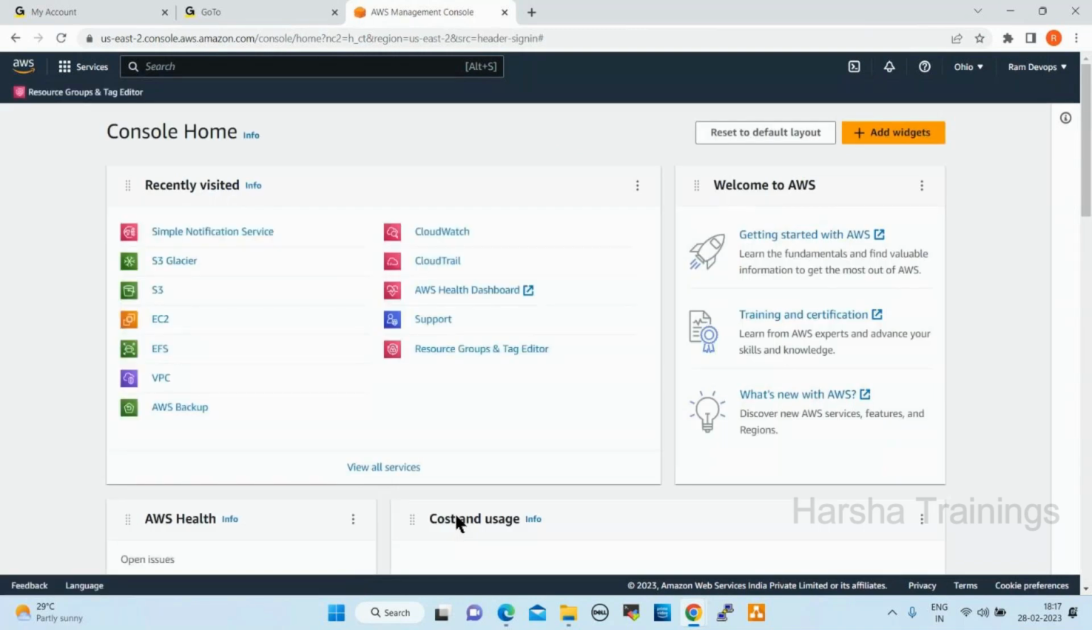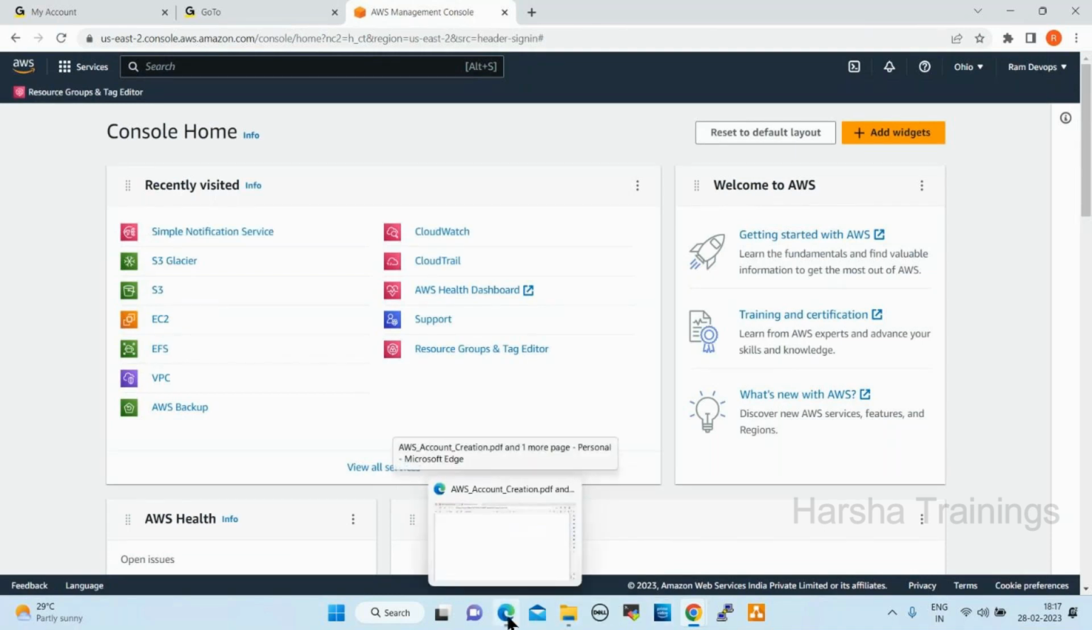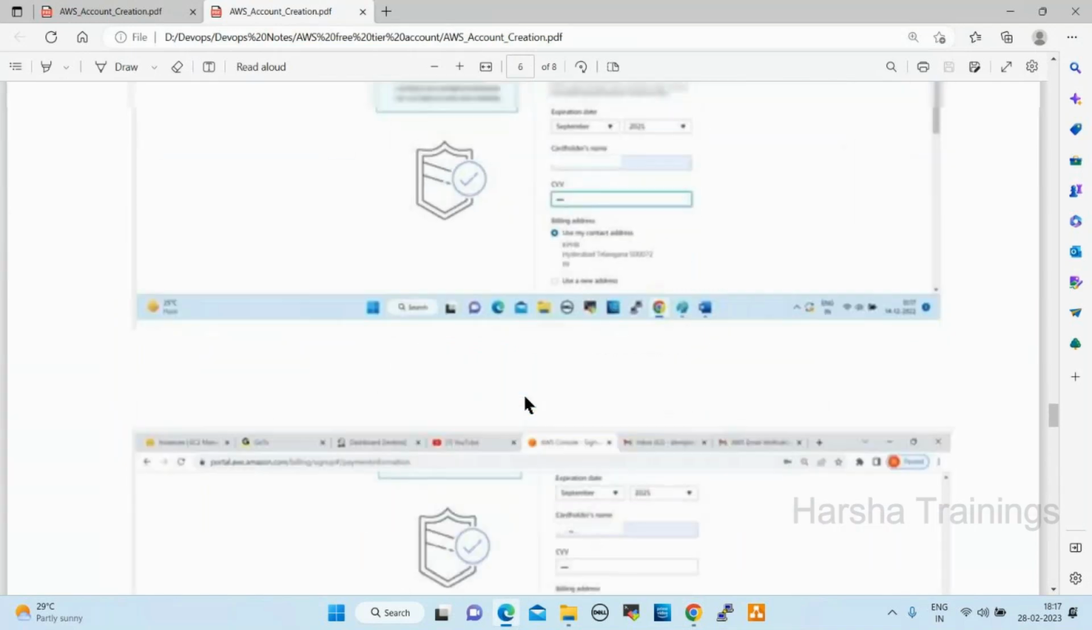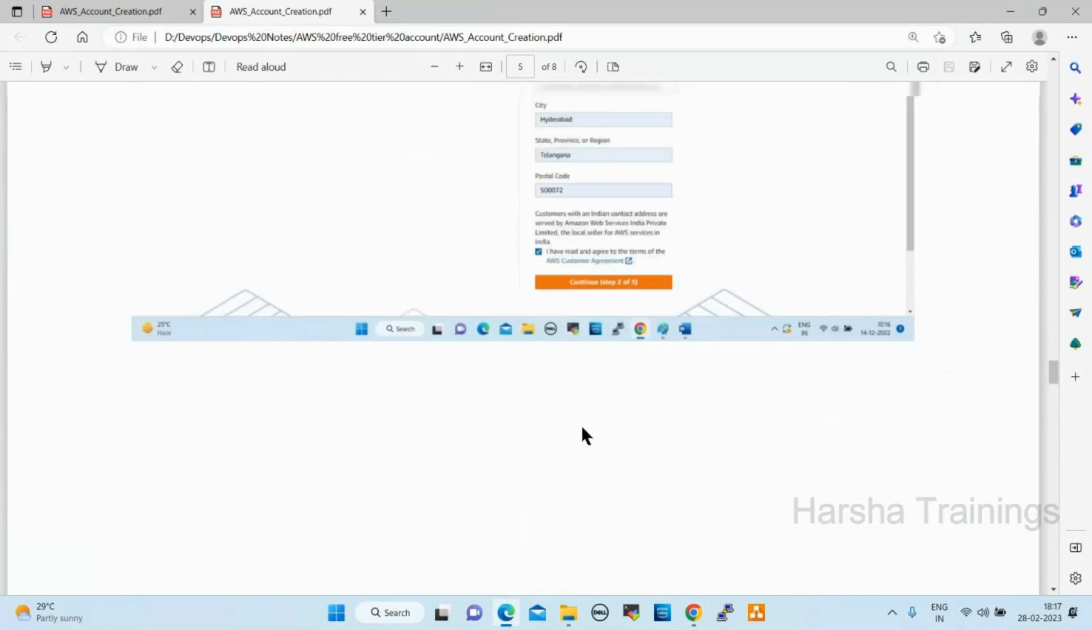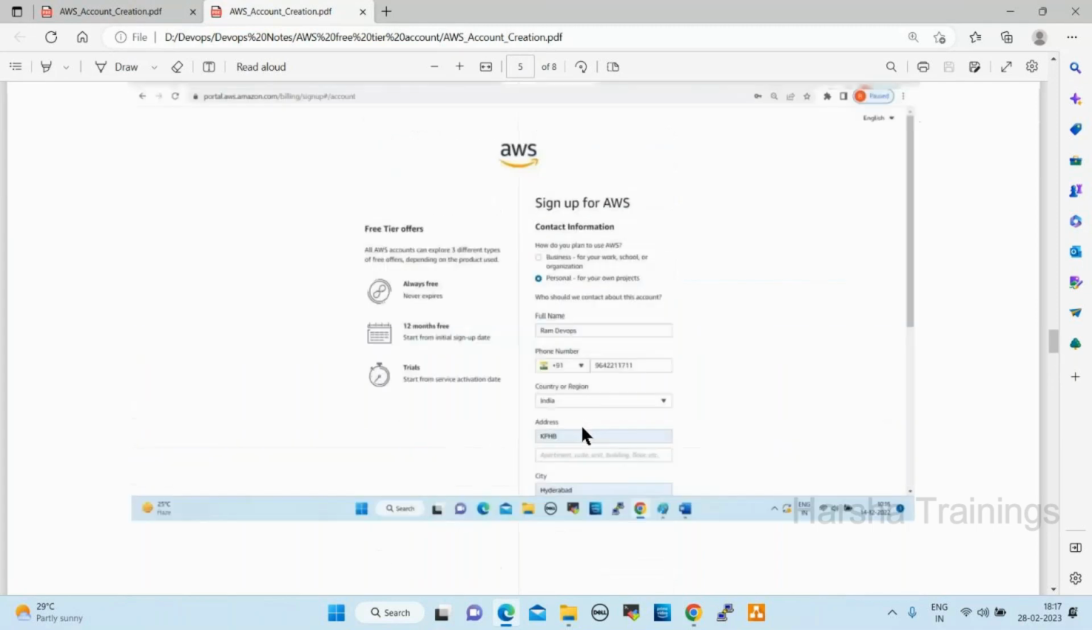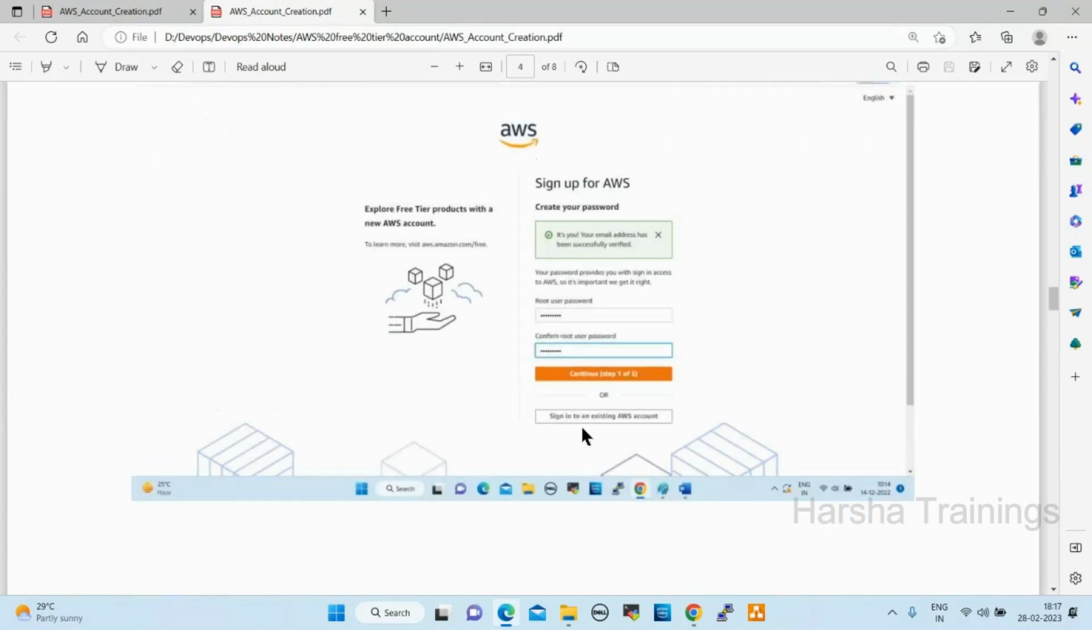I will provide you this document. You can go through it and create the account today itself. From tomorrow onwards, we need to create servers, storage, and network. So today itself, you need to create the account.